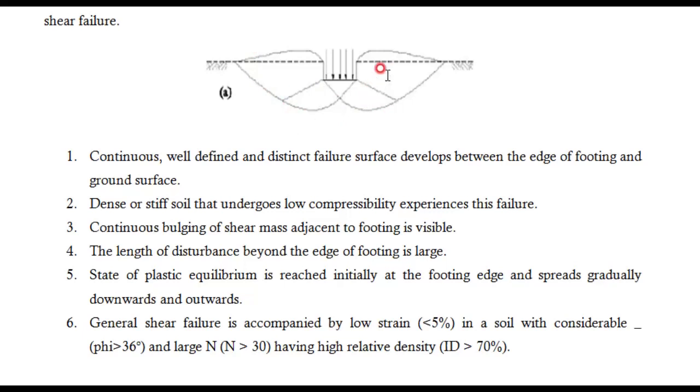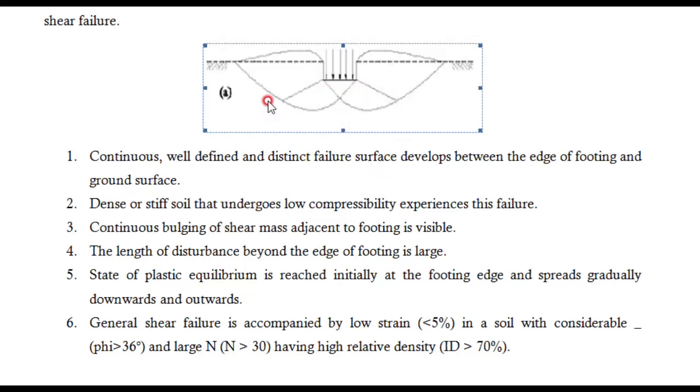Here it is divided into 5 zones. This is one zone, a triangular portion. It is considered as a part of the foundation, which is very rigid. And this is the second zone, called the radial shear failure zone. This is considered as a center point, and from here the radial strips will come, that is the radial shear zone.